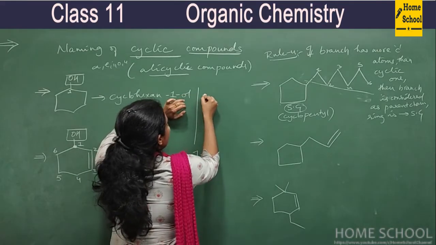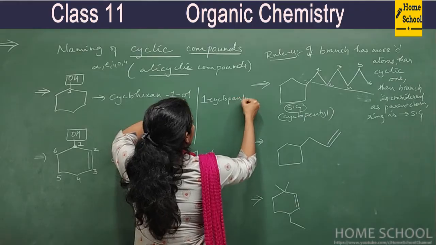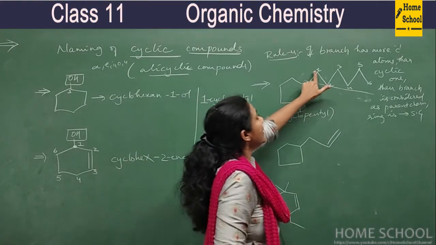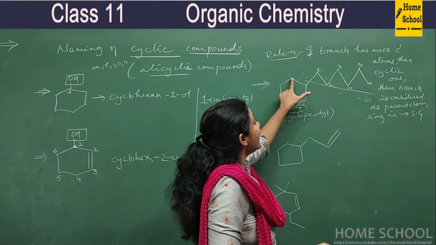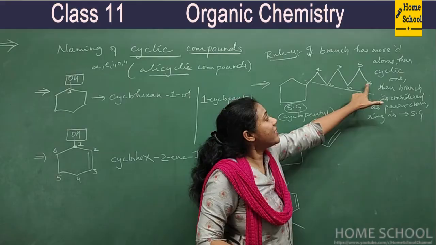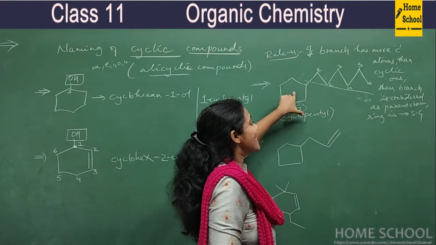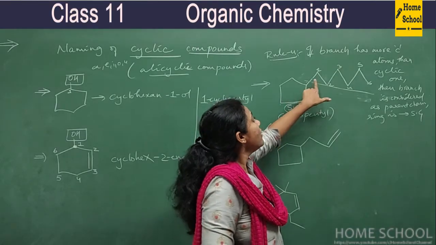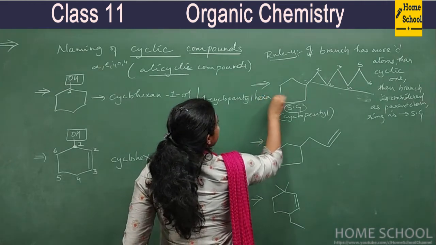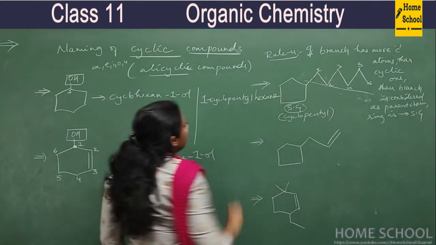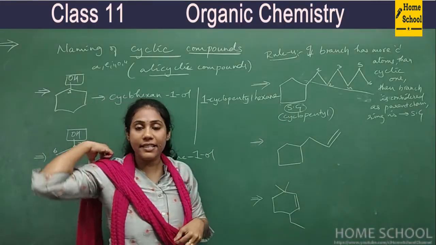I'll write it as 1-cyclopentyl. And how many carbons in the main chain? This I considered as main chain because the ring had only 5 carbons, whereas your side chain has 6 carbons. So I consider this as my parent chain and this as a substituent group. How many carbons in the side chain? It is 6, so hex, all single bonds, so hexane. The name of this compound is 1-cyclopentylhexane.